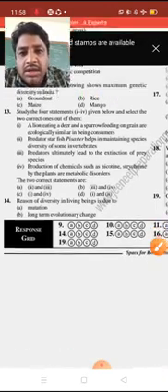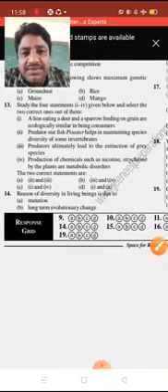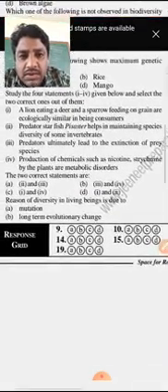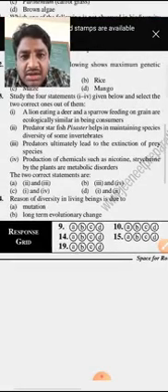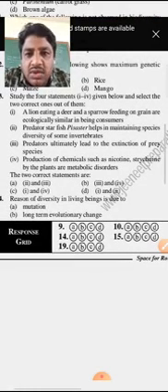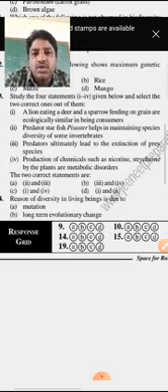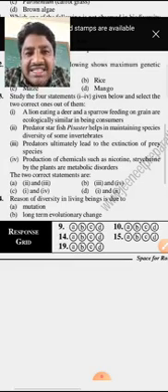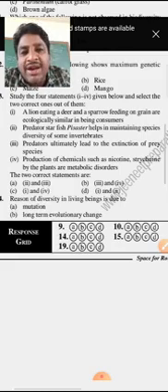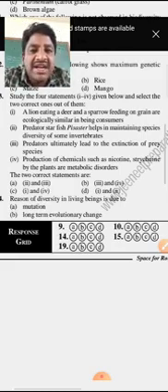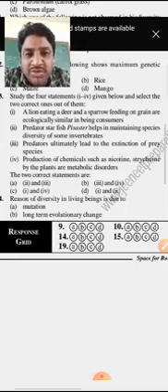Next, study the following statements. There are four statements, and two of them are correct. Option 1: a lion eating a deer and a sparrow feeding on grain are ecologically similar in being consumers. This is right. The sparrow also eats small insects, which is why we call it a consumer. So the first option is right.